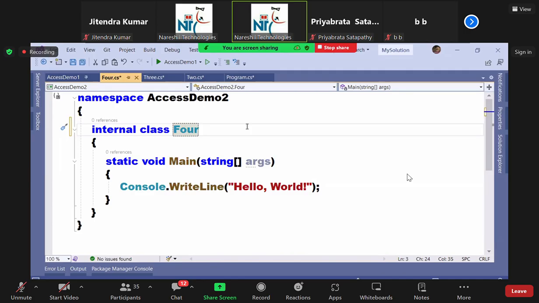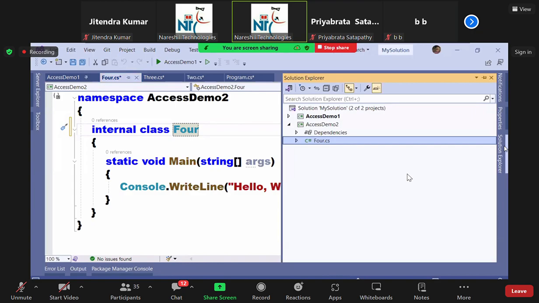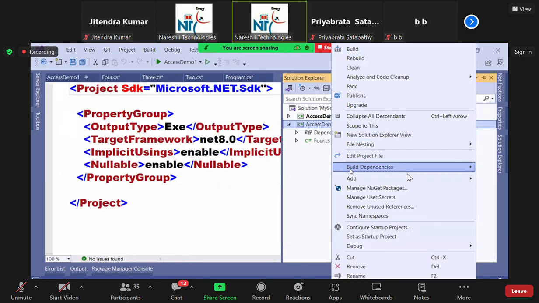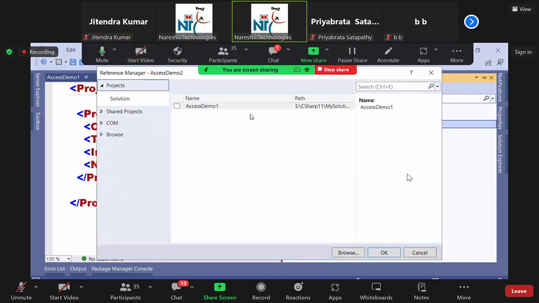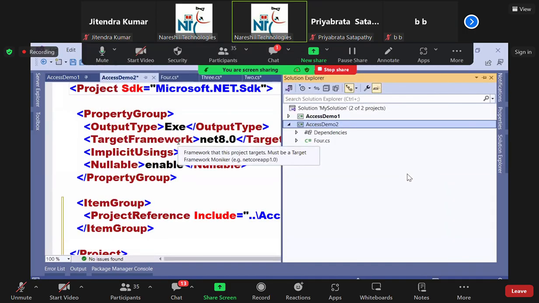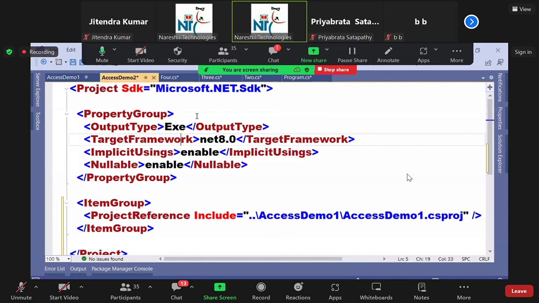Okay. First, add a reference. Project reference or assembly reference? Project reference. Why? Same solution. Right click on which project? Right click on access demo 2, add project reference, access demo 1. Okay. You can see the references in the project window, I showed you.